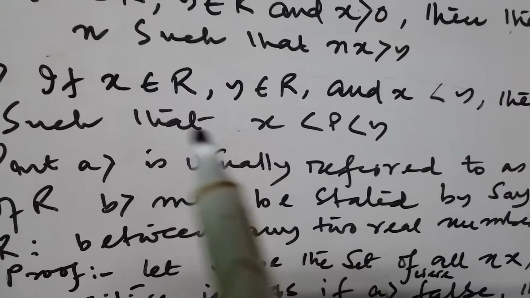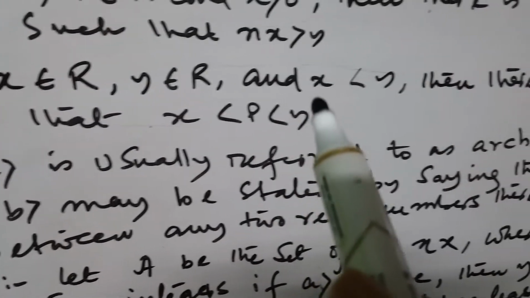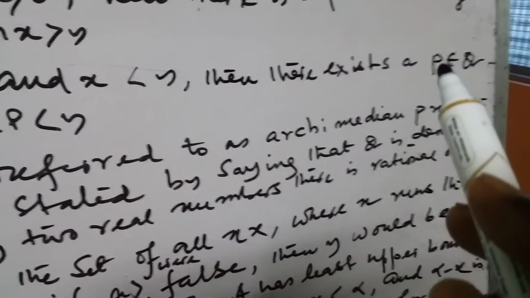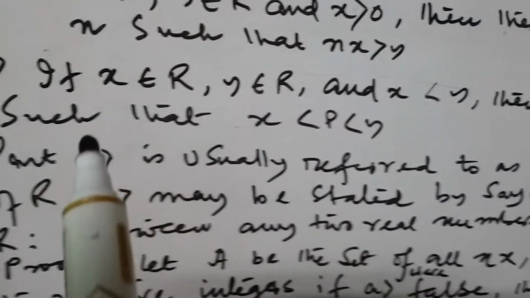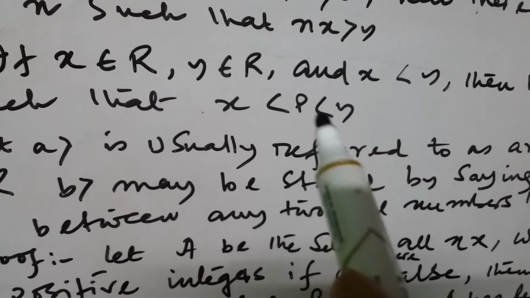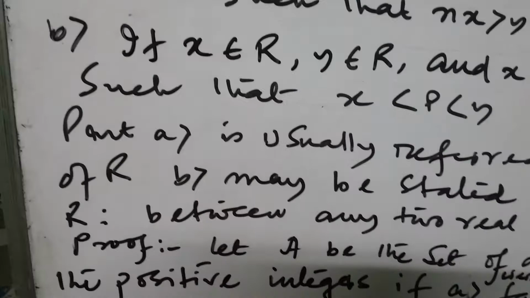Number 2: if x belongs to R, y belongs to R, x is less than y, then there exists a p belongs to Q such that x is less than p is less than y.